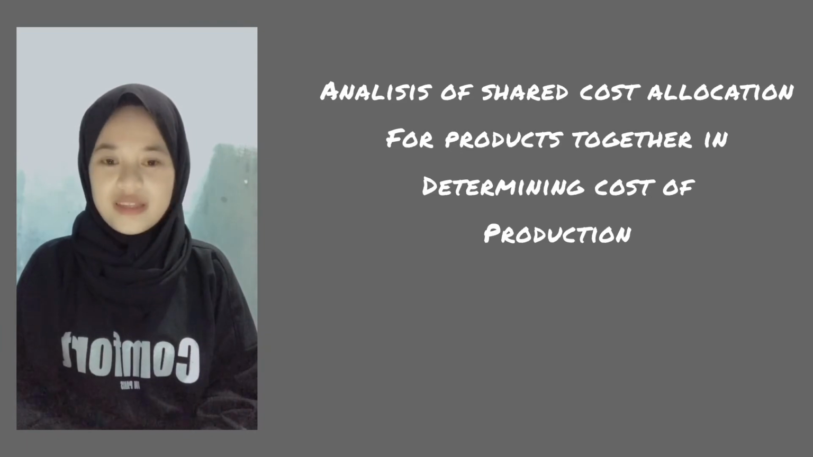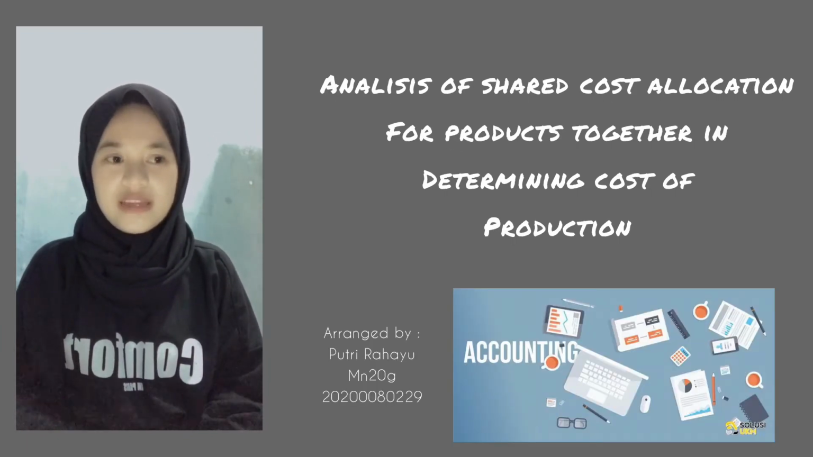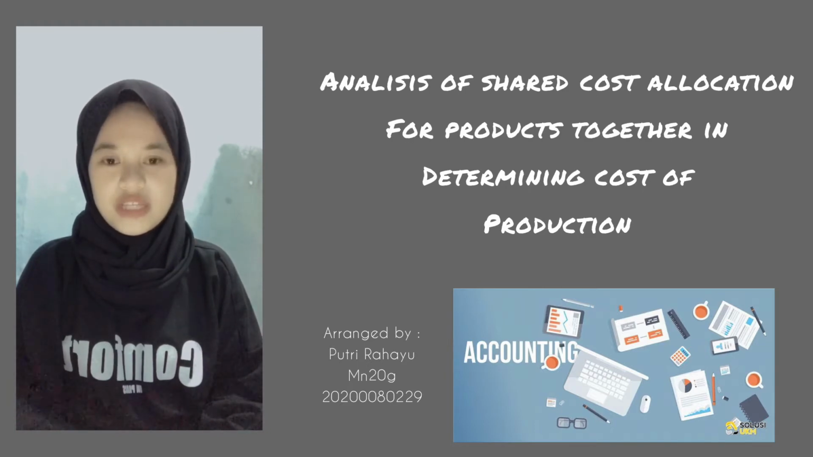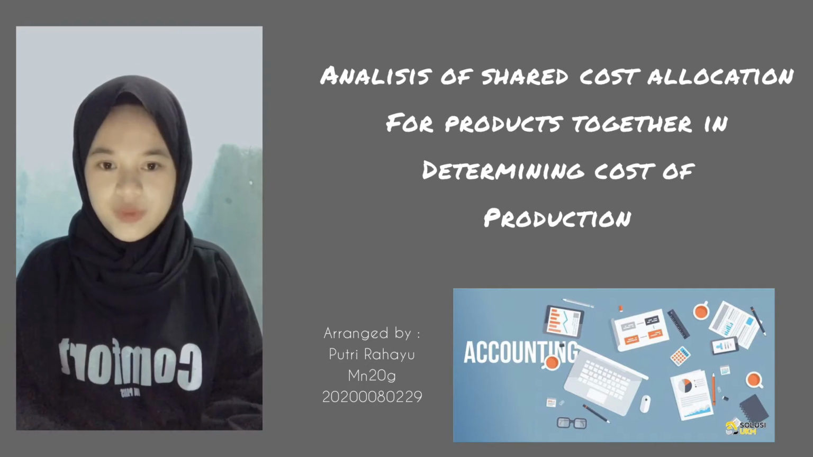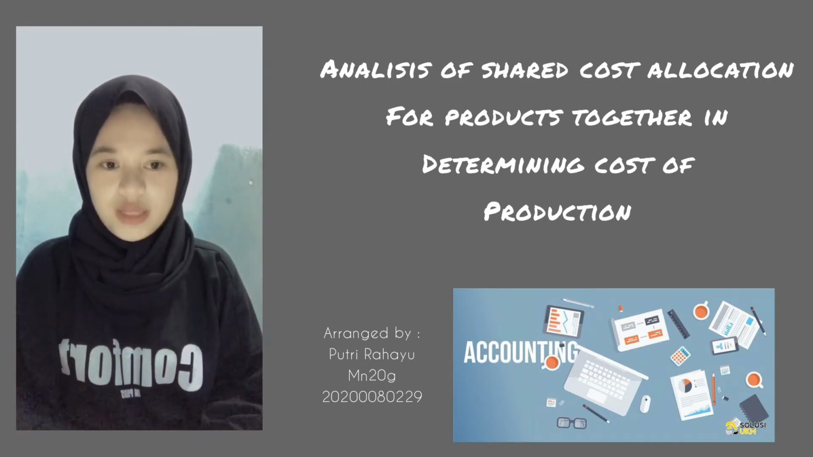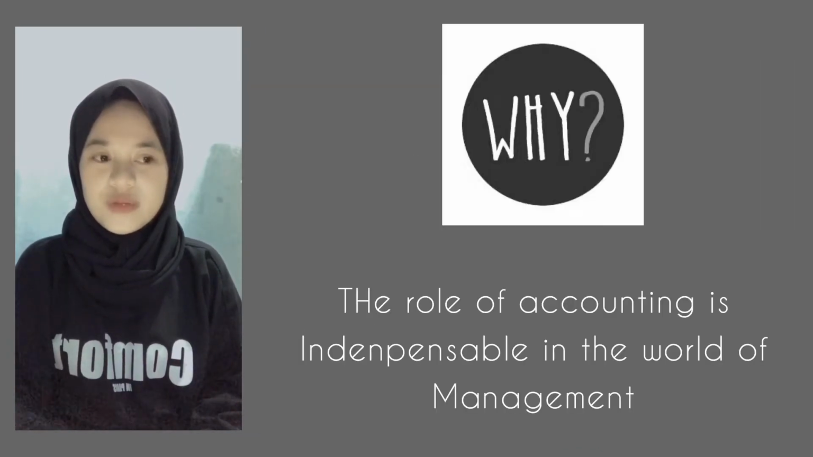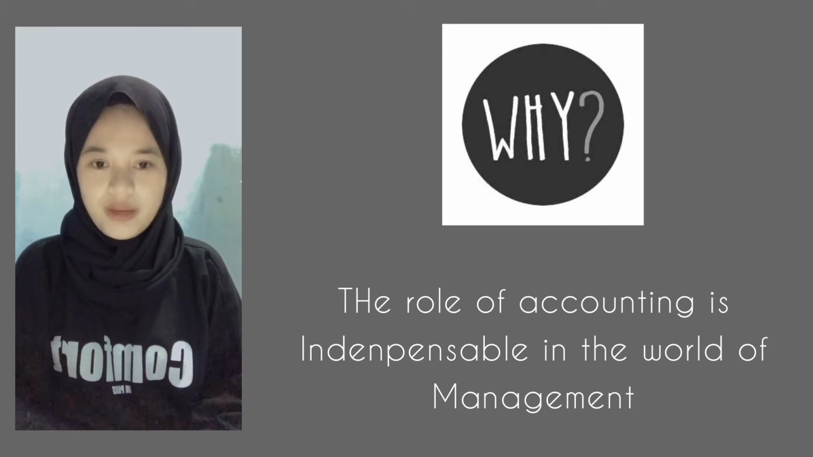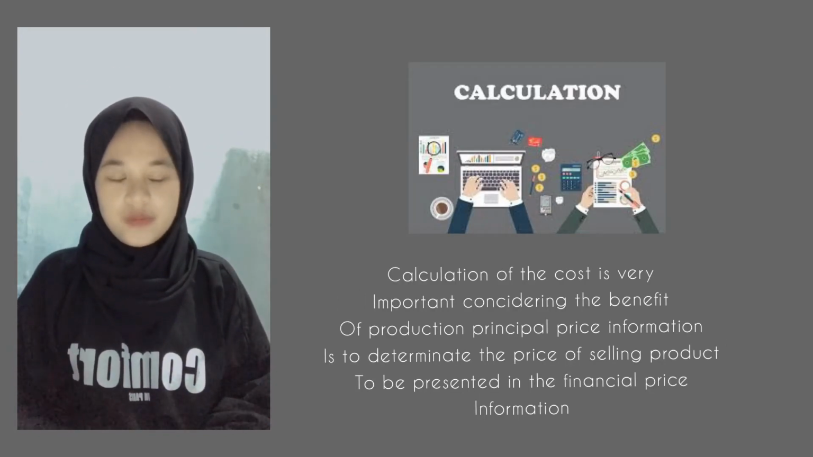I will present here a paper that I have compiled entitled Analysis of Joint Cost Allocation for Product Together in Determining Cost of Production. This paper is based on cost allocation in management accounting. Why did I take this? Because the role of accounting is indispensable in the world of management. Well, let's get straight into the material.